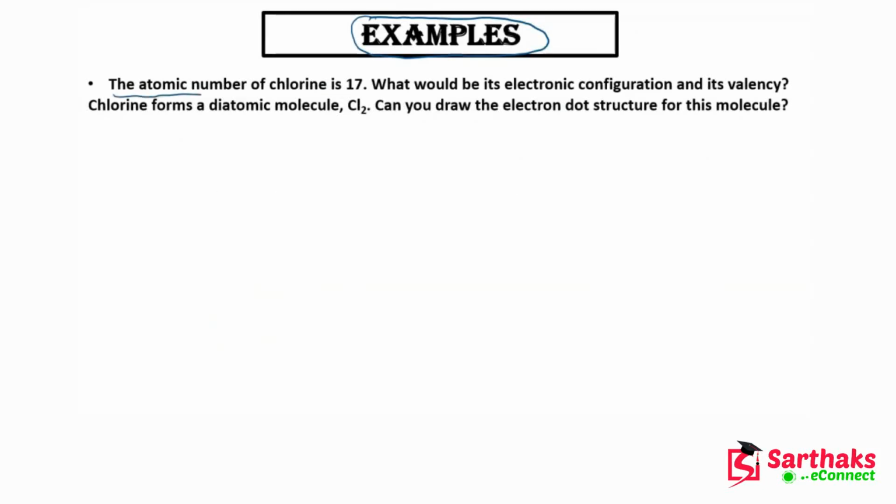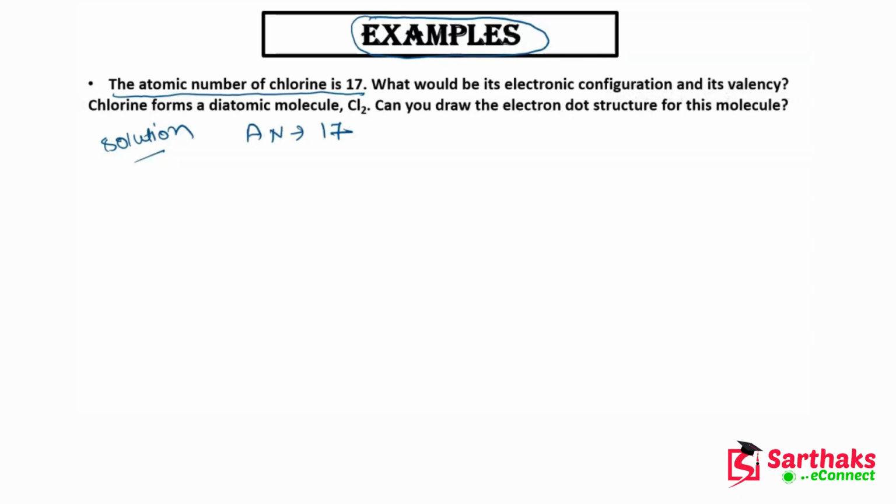So the atomic number of chlorine is 17, and let me write the solution here. We are given the atomic number of chlorine, 17. Now we are asked what would be its electronic configuration and its valency.